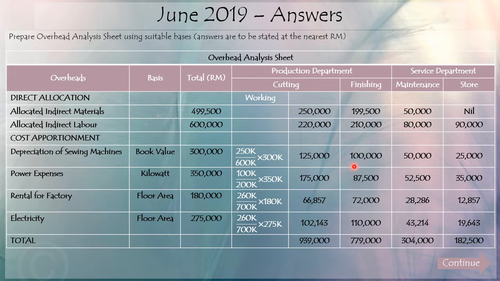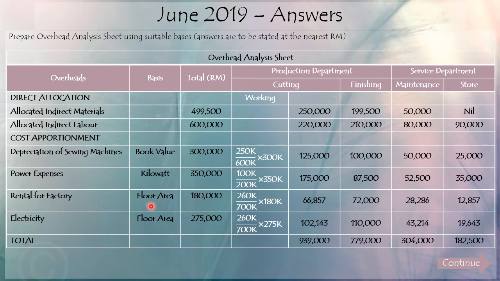And for finishing, you take the book value of the machine that finishing department has, and then you should get 100,000, 50,000 for maintenance, and 25,000 for store. Okay, the same method is applied for overhead power expenses, rental of factory, and electricity. So we look at the usage for cutting department on the kilowatt basis. We can see that cutting department has 100,000 kilowatt over the total of 200,000. Therefore, cutting department should have borne 175,000 out of 350,000 of overhead under the power expense.